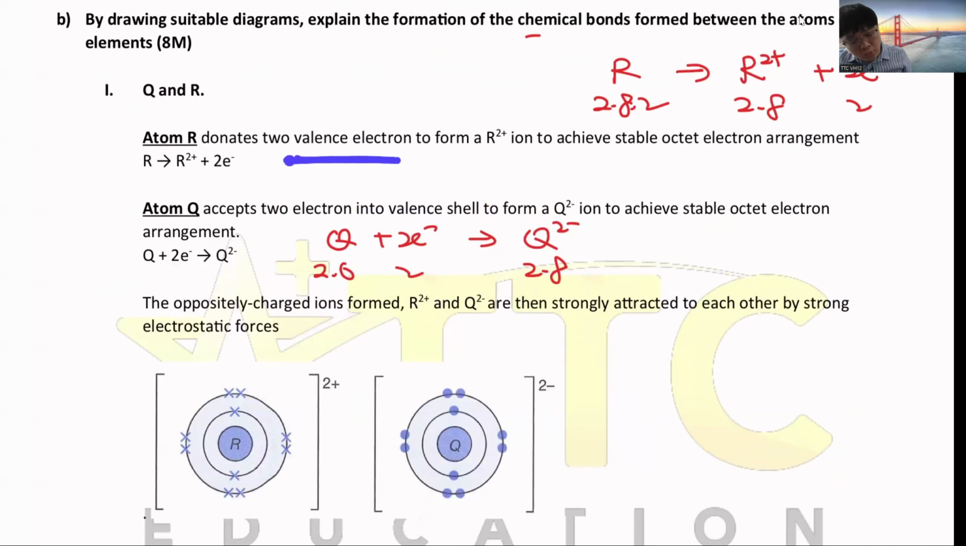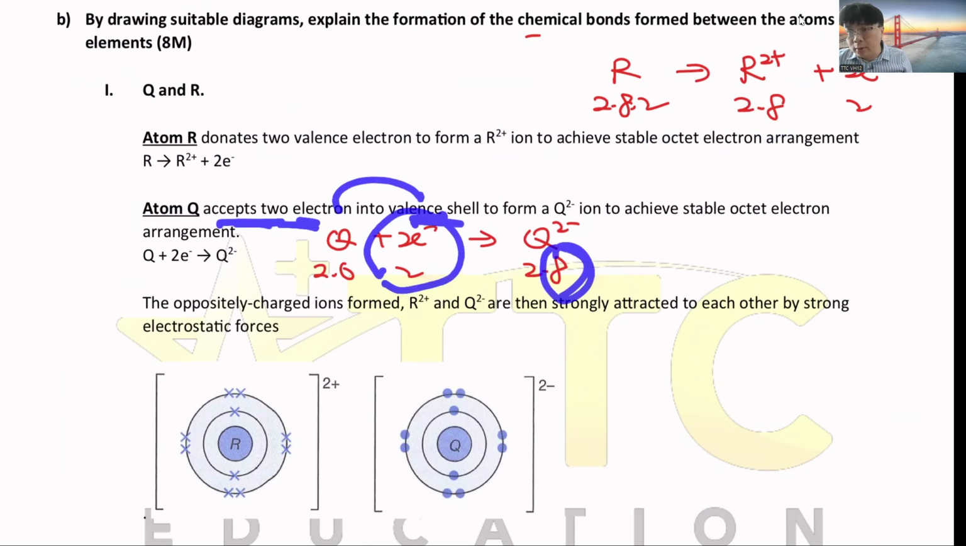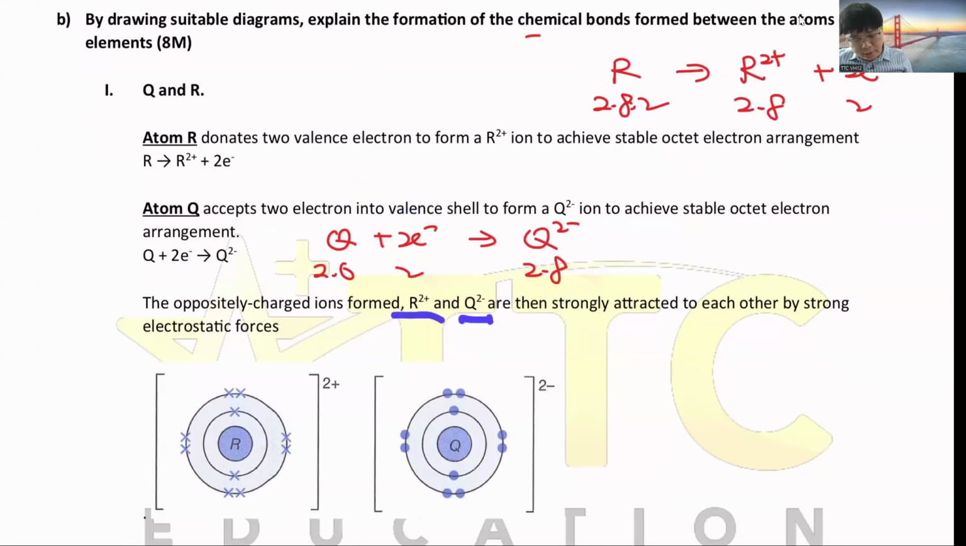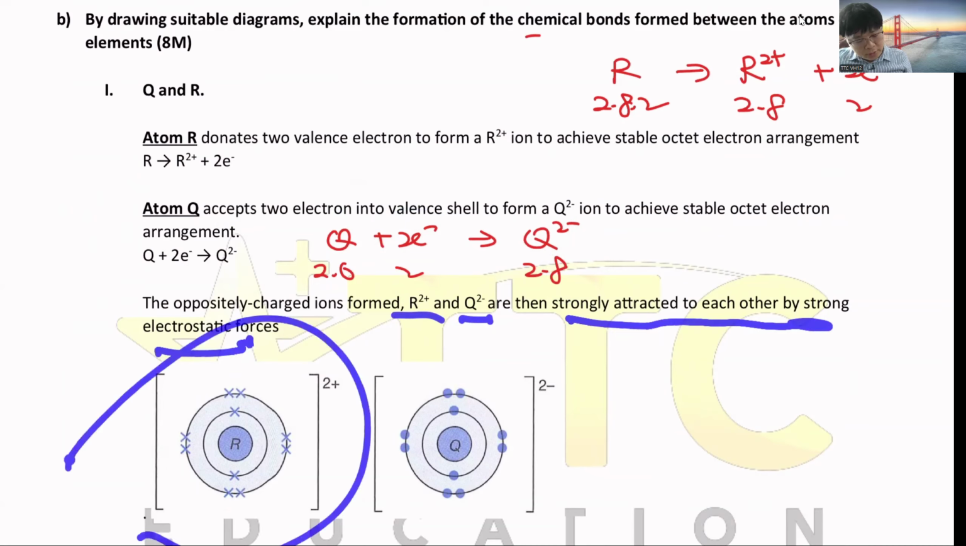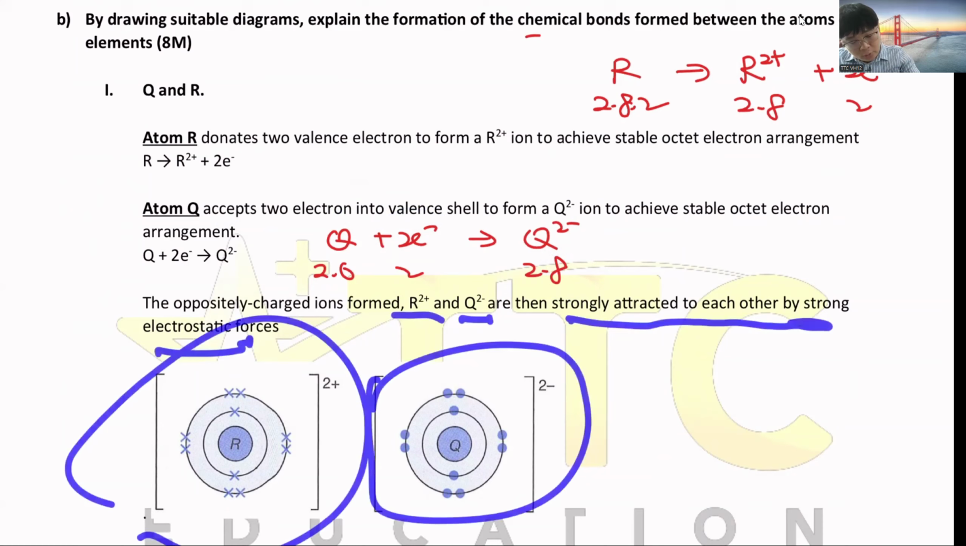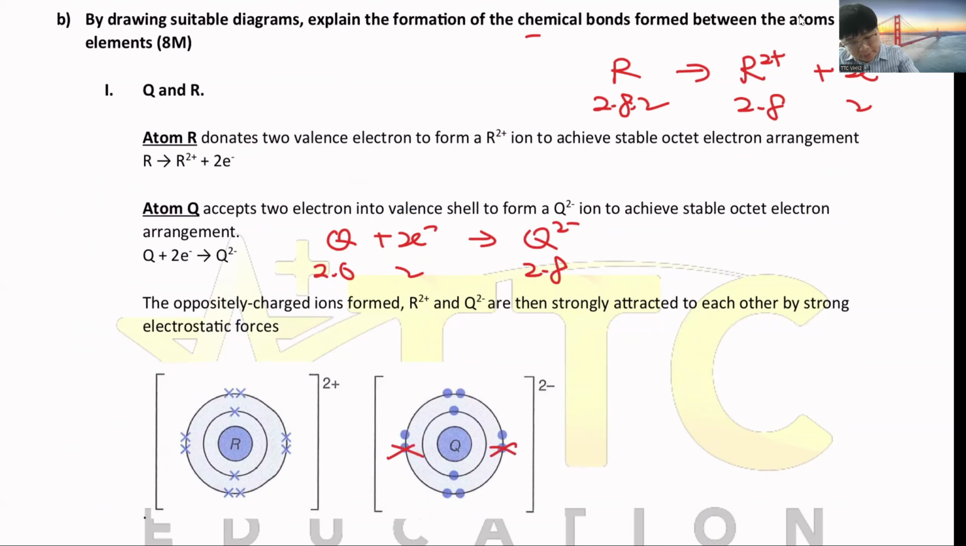R has to donate 2 valence electrons, the outside ones, to form R2 plus ion to achieve a stable electron arrangement. 8 is a stable electron arrangement. Then for Q, it accepts 2 electrons into the last shell, which we call the valence shell, to form Q2 minus ion. Then the positive and negative charges have a strong electrostatic force between the ions. So you draw 2.8 and 2.8. Then here you draw 2 which come from the other side. Means these 2 come from here. You donated 2 to this side.